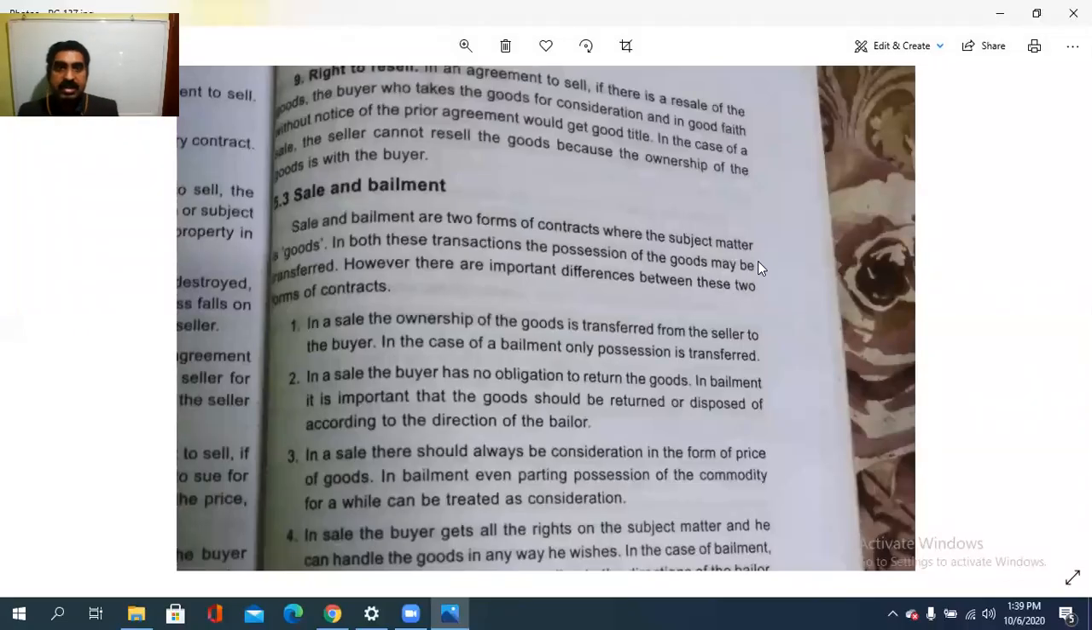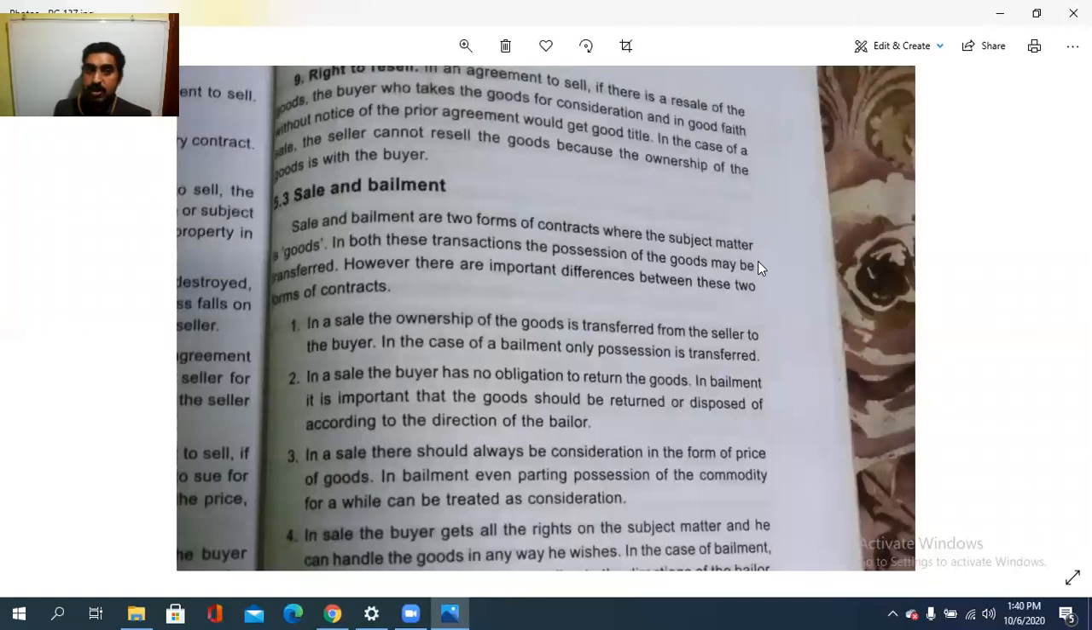So what is a sale and bailment, or what are the differences between a sale and a bailment? Sale and bailment are two forms of contracts where the subject matter is goods. In both these transactions, the possession of goods may be transferred. In both cases, the sale and also the bailment, the possession is transferred, but in bailment the ownership remains with the owner itself.